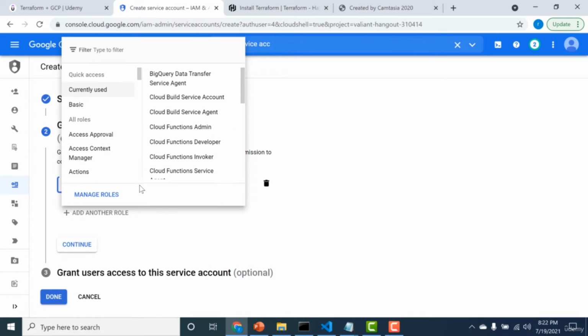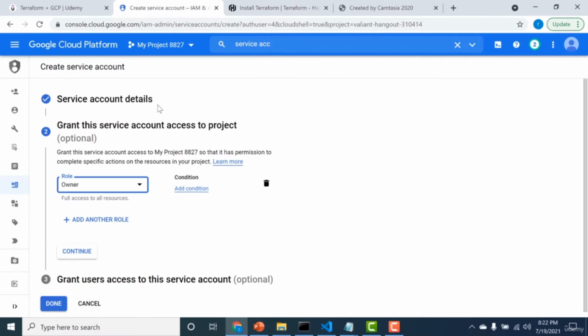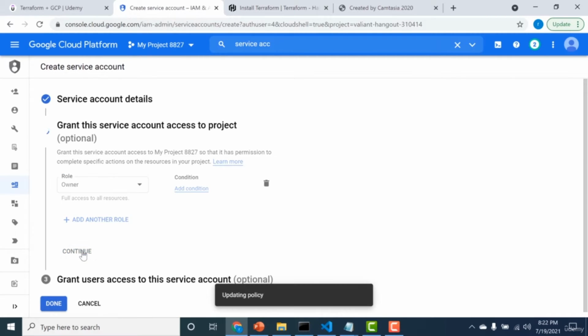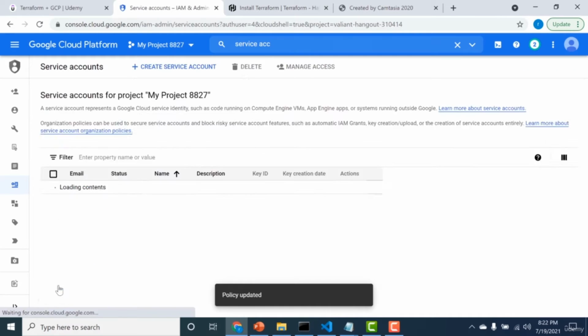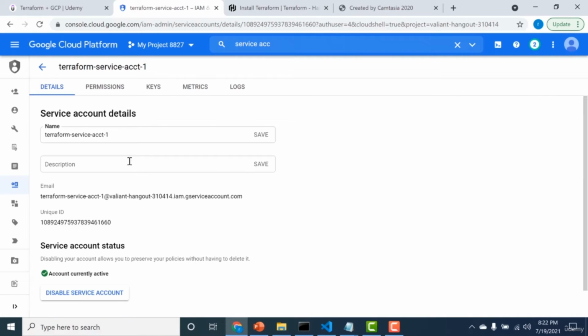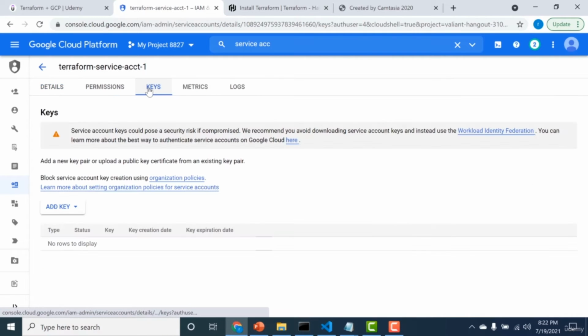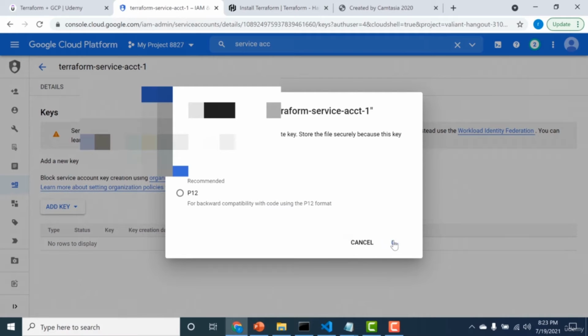Okay, so the next thing we need to do is assign a particular role for this service account. So let's keep it simple and let's just give it owner access. Just make sure that if you're running it in production, just give enough access and not more. You can click on continue and you can click on done. You don't need to do anything here. So this is the service account that you've created. So you can just open this, and under keys, what we need to do is create a new set of keys. So you can just click on create new key, and you can opt for the JSON and click on create.